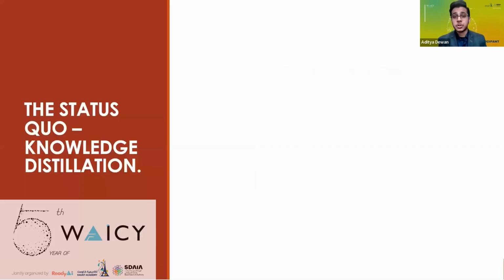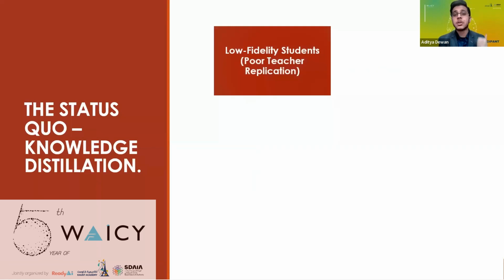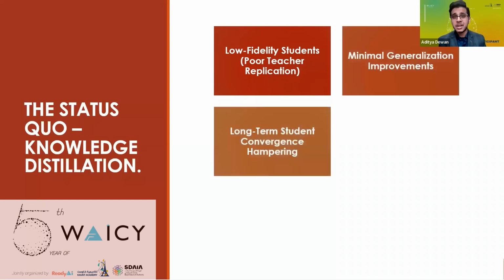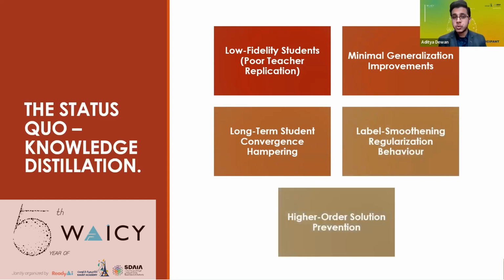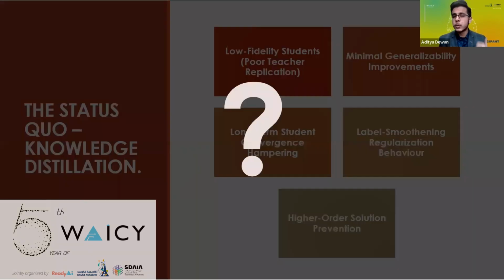KD empirically results in poor students with minimal generalization increases. Research has shown that it actively hinders student convergence after initial descent, and rather than actually distilling valuable information to students, merely acts as a form of regularization that smoothens the teacher's output labels. With current methods, teacher models are actively preventing students from finding better, higher order solutions. So how do we solve this, make KD more effective, and unlock AI's potential for impact?